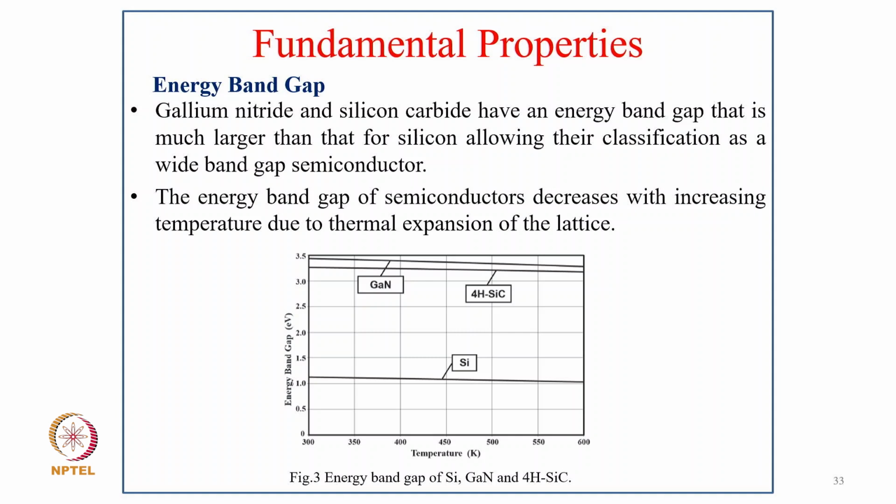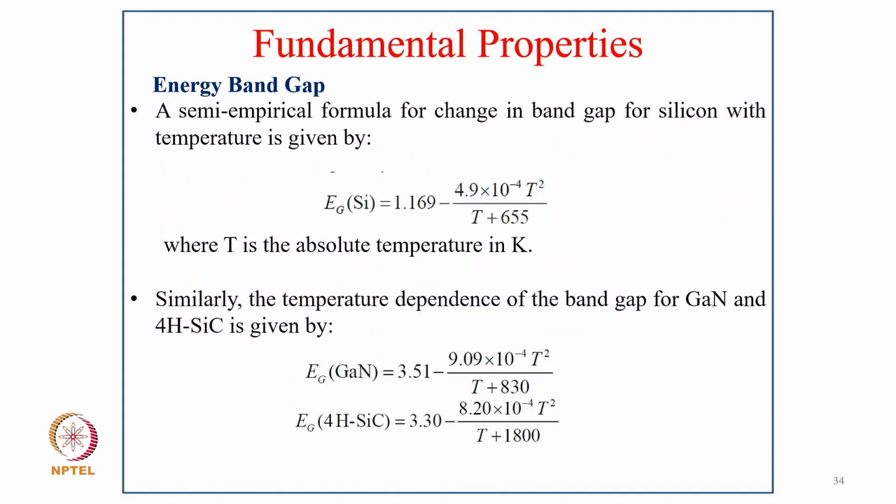Coming to the fundamental properties, the energy gap: gallium nitride and silicon carbide have an energy band gap that is much larger than that of silicon, hence their classification as wide band gap semiconductor devices. The energy band gap of a semiconductor decreases with increasing temperature due to thermal expansion of the lattice. As you can see here, the typical characteristic of energy band gap in electron volts with temperature. So even high temperature does not affect this too much.